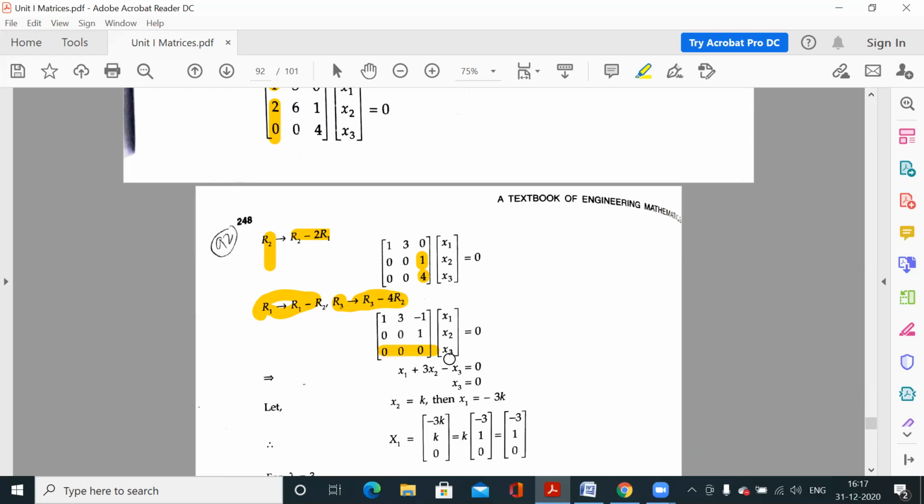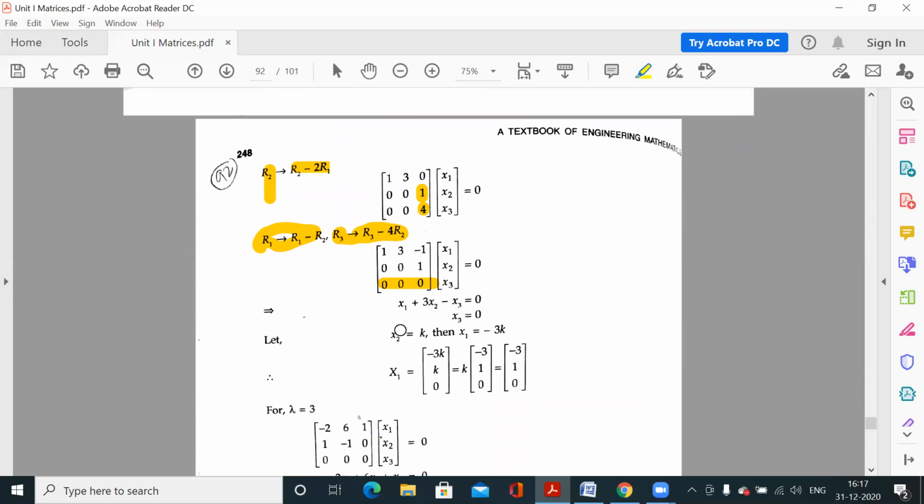So rank is 2 and variables are 3. So one variable is independent. So we have equations like x1 plus 3x2 plus 0x3 is equal to 0. And the last equation is 1x3 is equal to 0. So x3 is 0. Now you know how to solve this. I don't want to repeat this because we have solved a lot of questions for homogeneous systems. So x3 is 0 because one variable is independent, because rank is 2 and variables are 3. So one variable is independent, and x3 is 0. So out of the other two, x1, x2, we can make any variable independent.